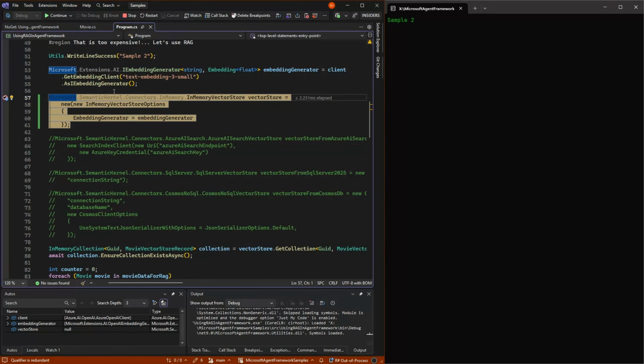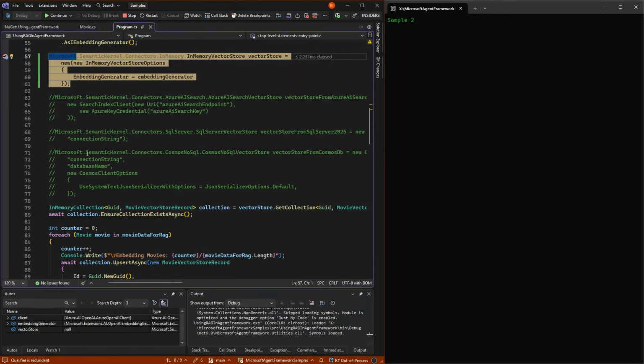So right here, I'm just newing up and giving the vector generator in. Had it been the Azure AI Store, I would have done exactly the same, but I would just need to tell where's my endpoint and where's my key. And in the same manner, had it been a SQL Server, you need SQL Server 2025 or higher, you would have given a connection string.